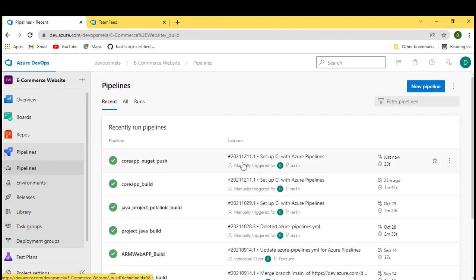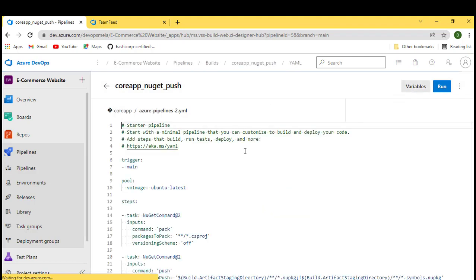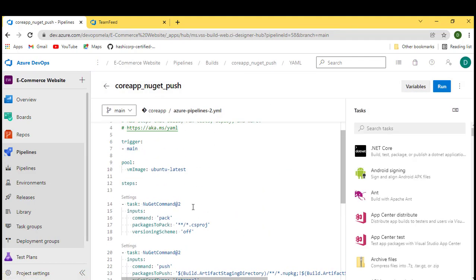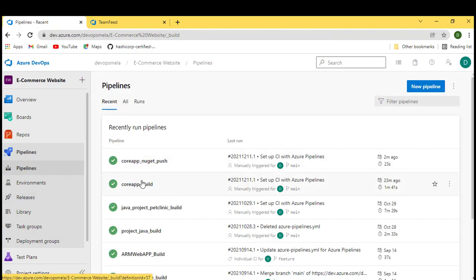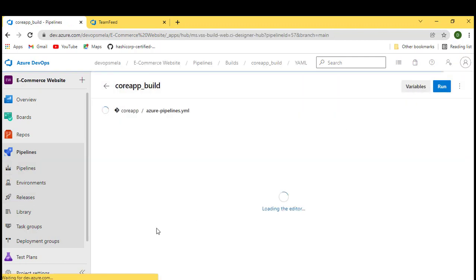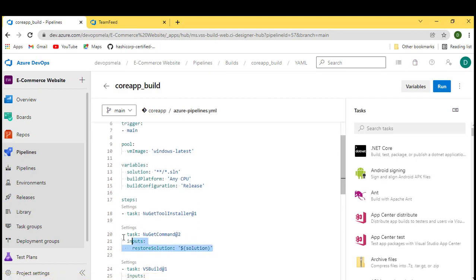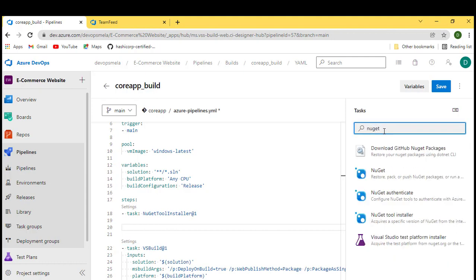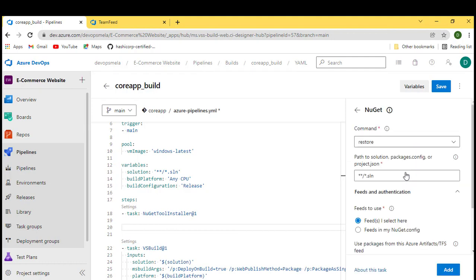I will simply go and remove this section. Okay, not this pipeline, this pipeline. I'll simply go and remove this part and I'll replace it with my own feed location. So from where I want to restore, I want to restore it from my location.